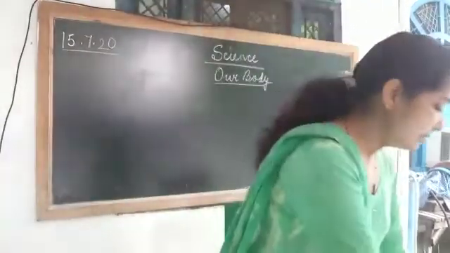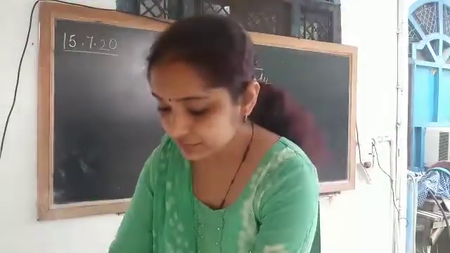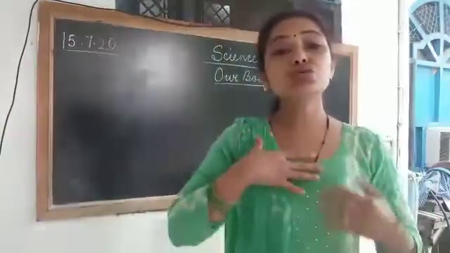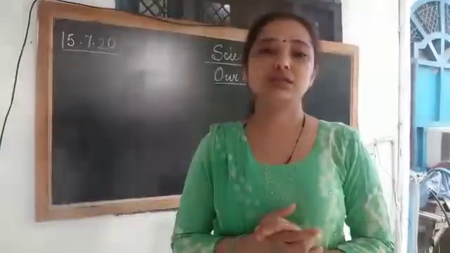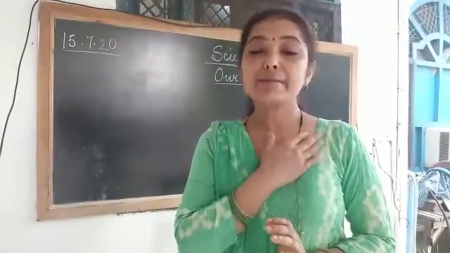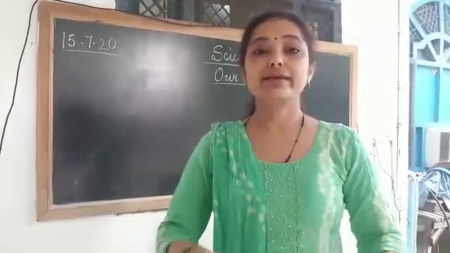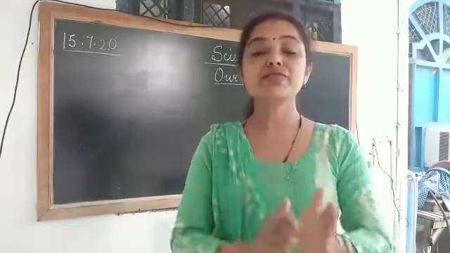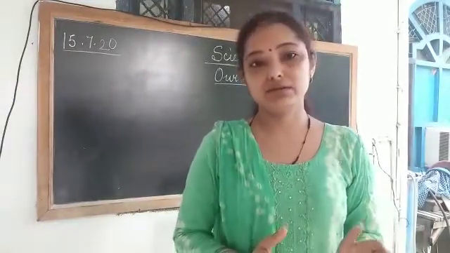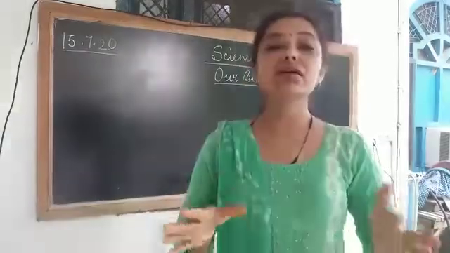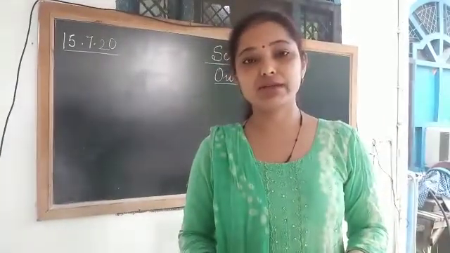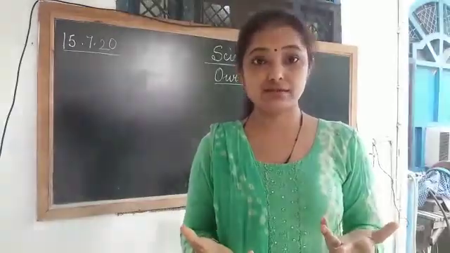The heart sends the blood to all the parts of the body. A heart pumps. Through the heart only our whole body gets the blood. So blood is a very important part in the body. Everyone has blood inside their body, and it is the color red.